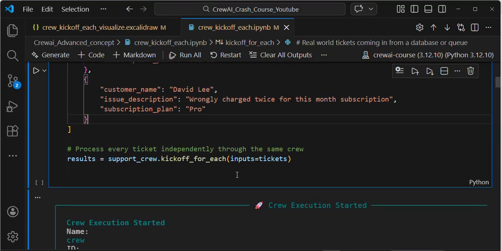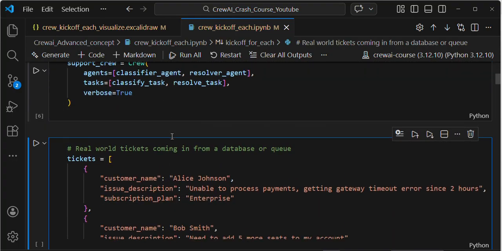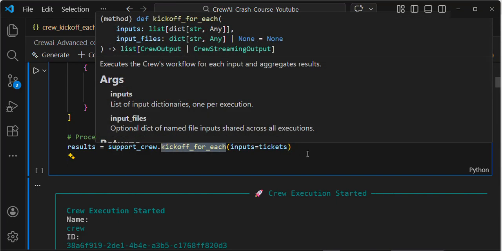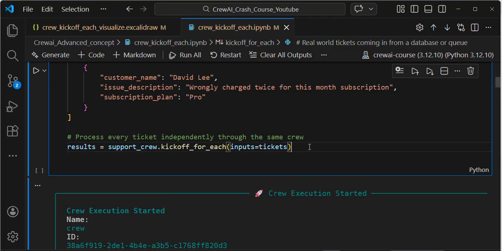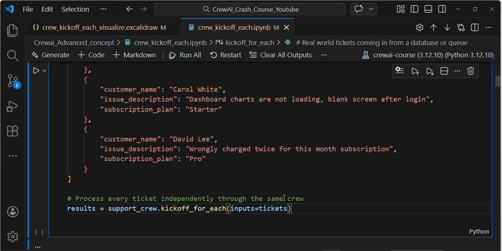Here, support crew is my crew name. Then I'm using this parameter, kickoff for each, for the crew. This is a very important concept, you need to pay attention. This is my question, a list of dictionaries, and I'm giving it to my crew with kickoff for each.